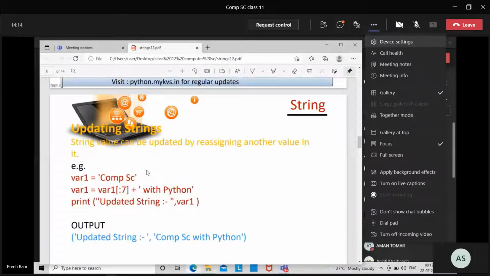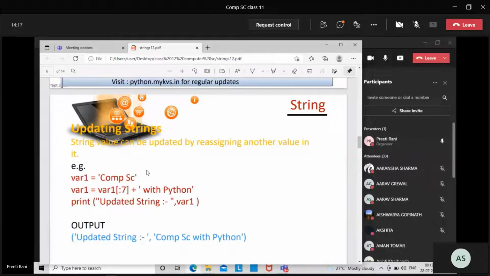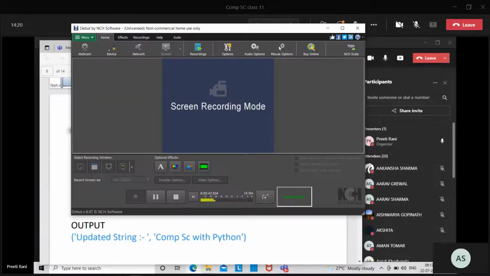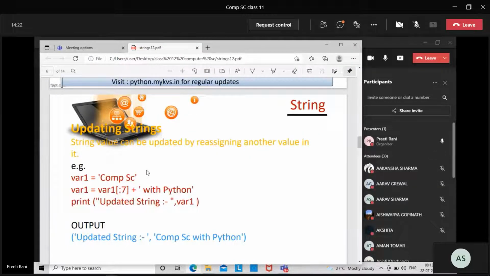Okay, Bhavya, are you here? Yes, ma'am. What is this, computer science, where var1 equals computer science is written here? Ma'am, it's a string. We are assigning it to which variable? Variable 1. Variable 1 is the name. Okay, this is the string.